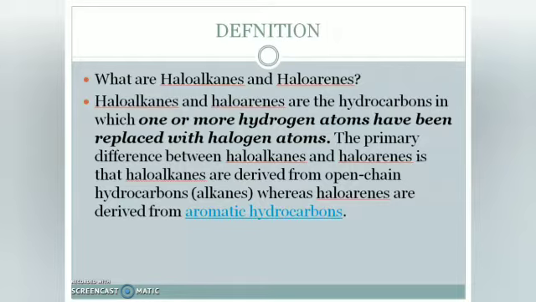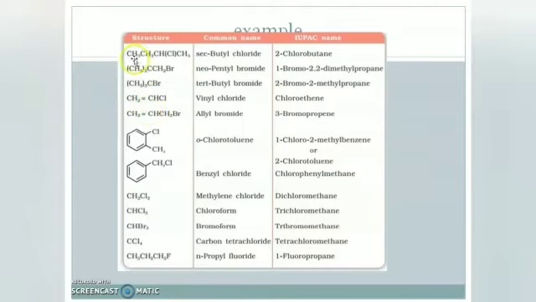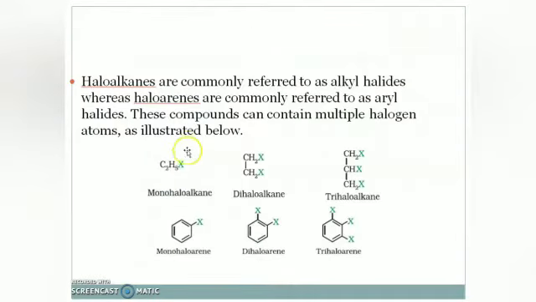Closed structure. Here we can see that these are haloalkanes. These are haloarenes. We check here hydrogen. There should be one more hydrogen, isn't it? It is replaced by chlorine, bromine. Those all are halogens. Here you can see in this alkane, the derivative is a chlorine derivative. Here you can see more examples. So, these haloalkanes are commonly referred to as alkyl halides and haloarenes are commonly referred to as aryl halides. Here you can see it has open chain structure, it has closed structure, aromatic ring.